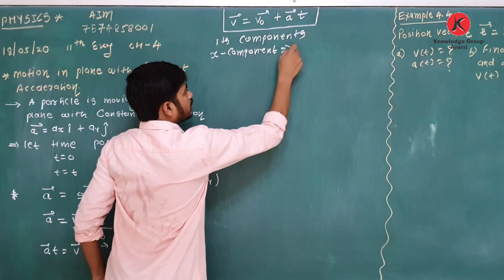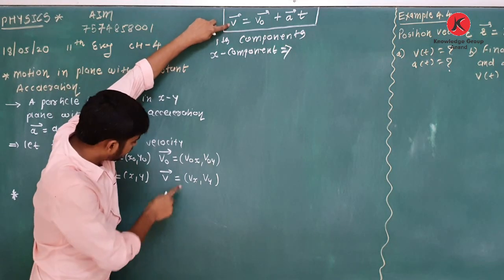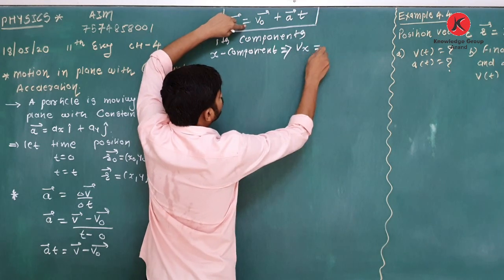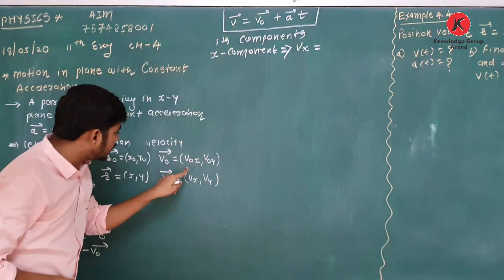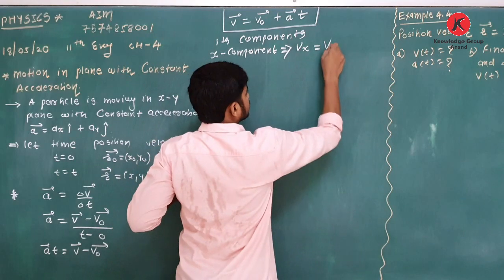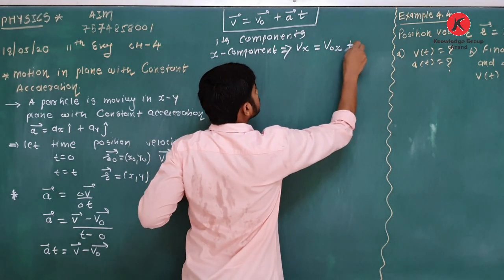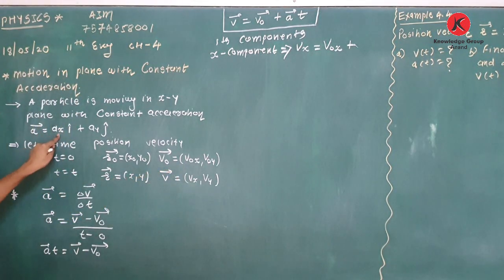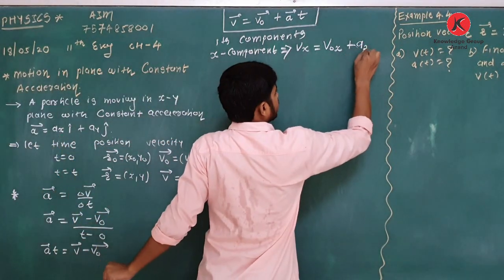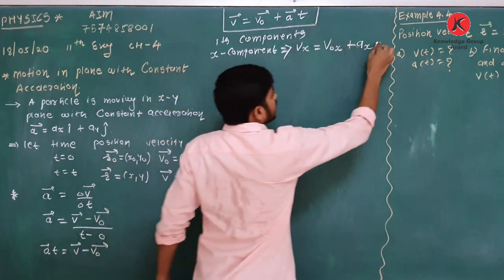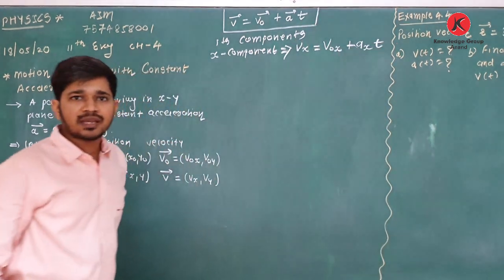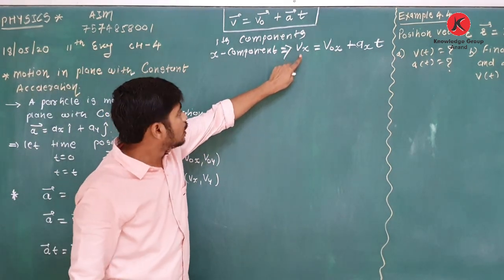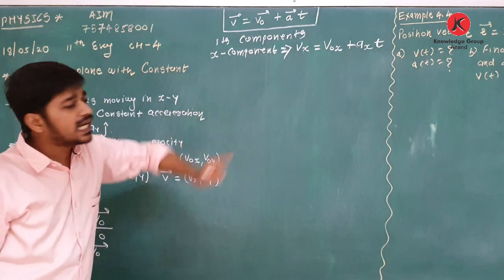What is the x component of this final velocity? Vx is equal to the initial velocity v0, its x component is v0x, plus acceleration a, its x component is ax, and t is a scalar quantity, which means it does not have any components. Clear about this? So the equation is Vx = v0x + ax t.